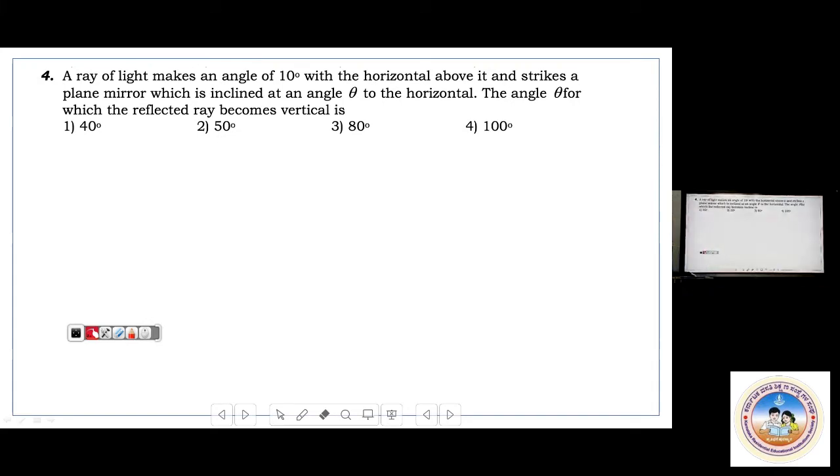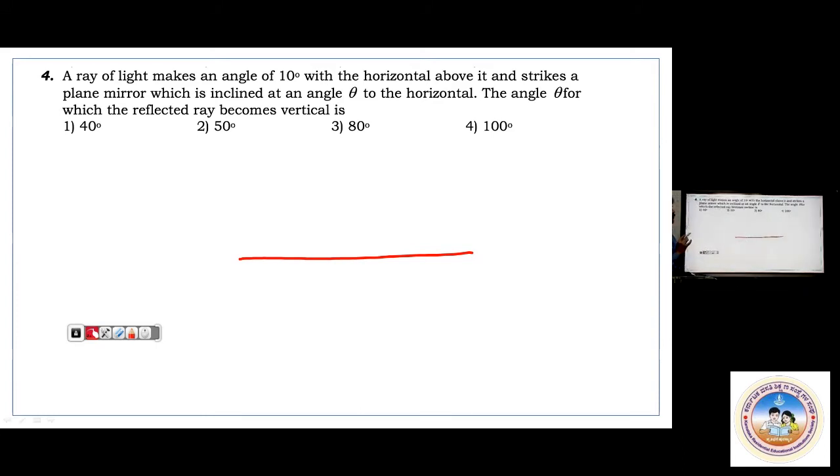Okay, so now: a ray of light makes an angle of 10 degree with the horizontal above it and strikes a plane mirror which is inclined at an angle theta to the horizontal. The angle theta for which the reflected ray becomes vertical is. Come on, so a ray of light makes an angle of 10 degree with the horizontal above it and strikes a plane mirror which is inclined at an angle theta to the horizontal. The angle theta for which the reflected ray becomes vertical. See here, one horizontal line I'll be taking. This is the horizontal line.